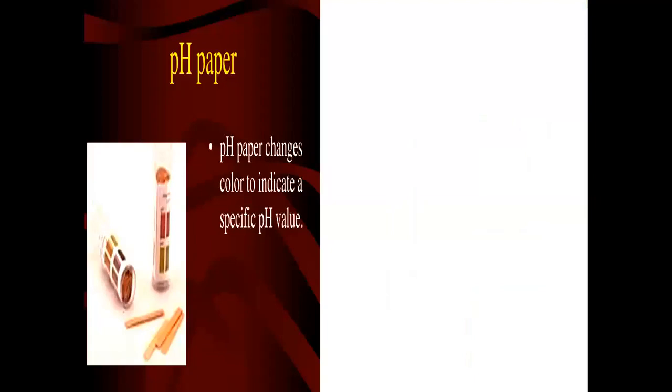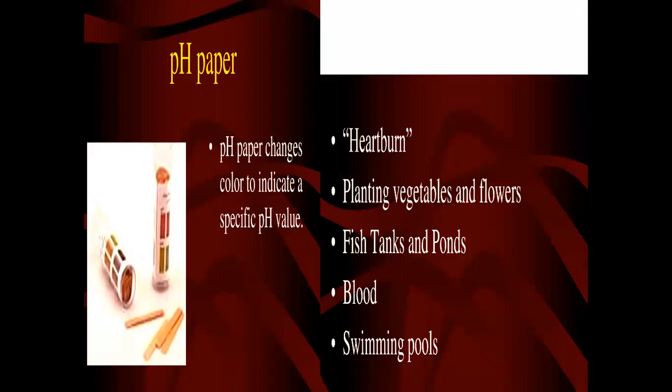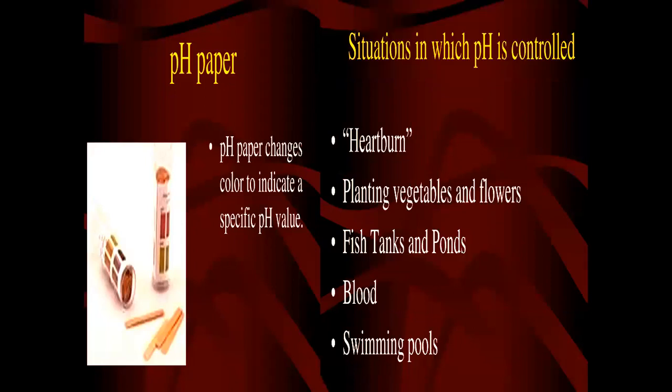The pH paper changes color to indicate specific pH value. Both pH paper, pH scale, or pH value can be used in different situations where pH is needed to be controlled. It can be seen for heartburn, which is caused by acidity of the stomach. It is also needed to be controlled for planting vegetables and flowers, fish tanks and ponds, which affect the aquatic life, blood, swimming pools, etc.